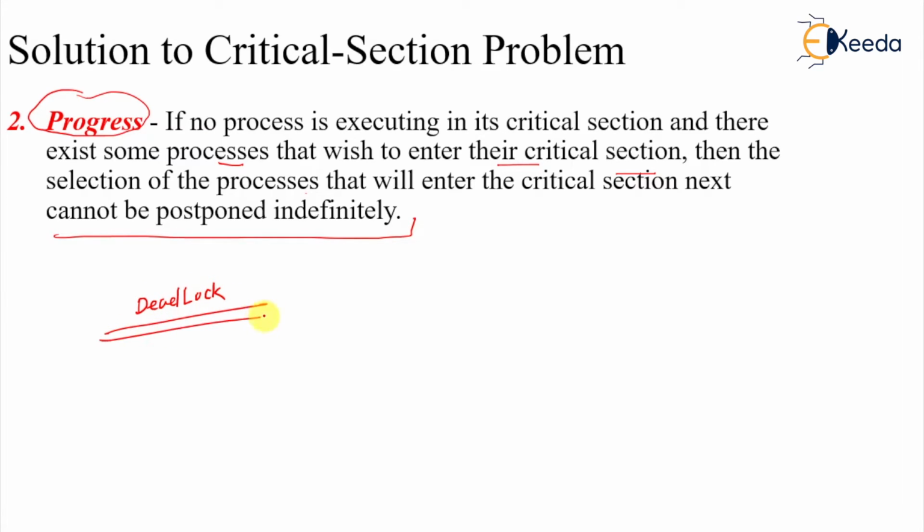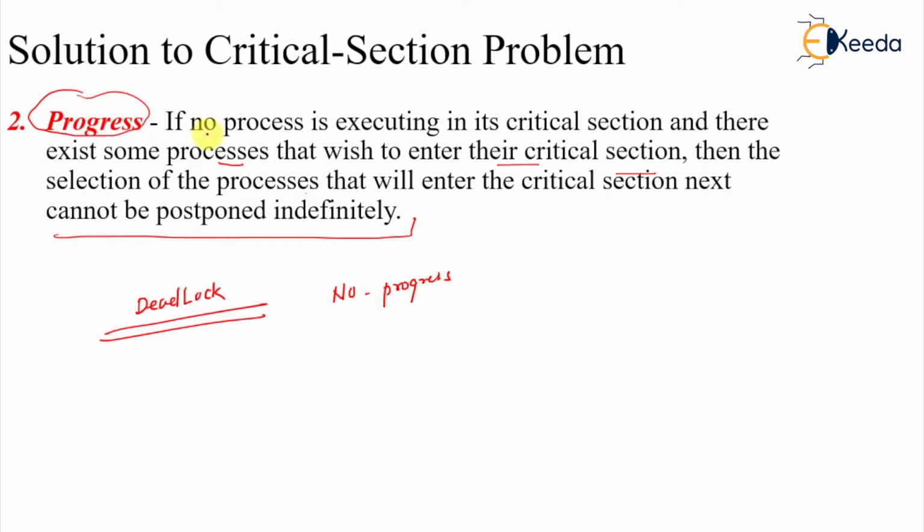So what is deadlock exactly? Deadlock is when no progress is made. Everybody is waiting for the others to free the resource. In the next chapter, we are going to talk about deadlock. But here, deadlock is simply a condition where no progress is made by the processes.